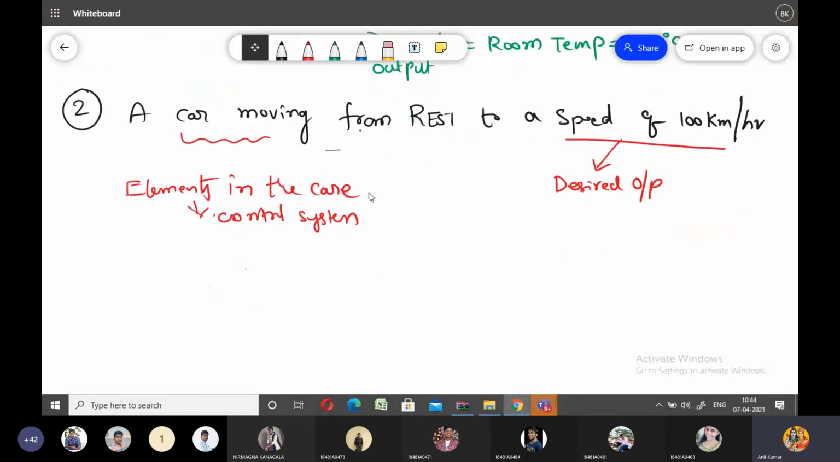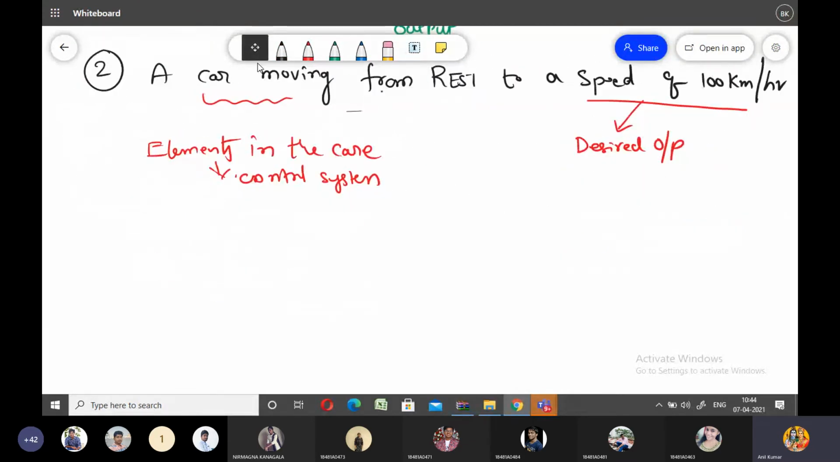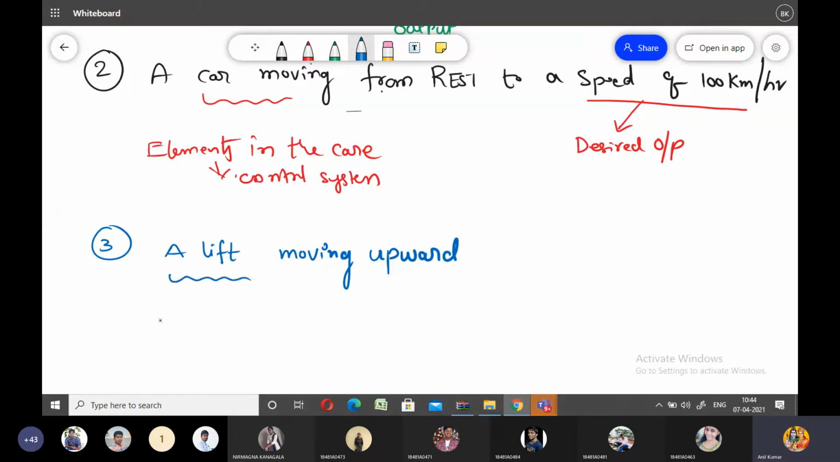I would like to introduce one more example. All of you please listen here. This is the third example: a lift moving upwards. Once again, in this example, which one is the control system and which one is the desired output? The lift is the control system. In this example, the lift is the control system.